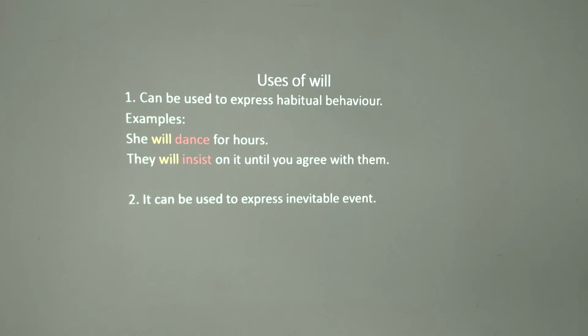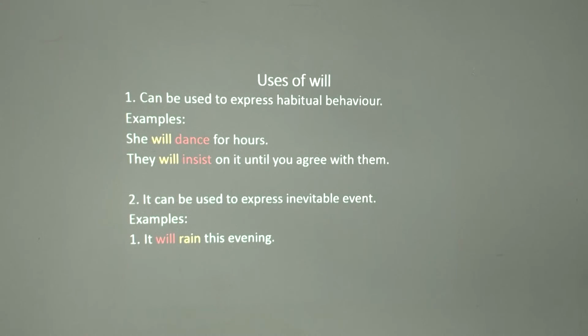Then we're also saying that it can also be used to express an inevitable event that will happen no matter what. It is bound to happen. Examples: it will rain this evening. It is something that is bound to happen. She will win the contest. What we are saying is that it is something that is bound to happen. But all these are in the future sense. We are using will there to express that.